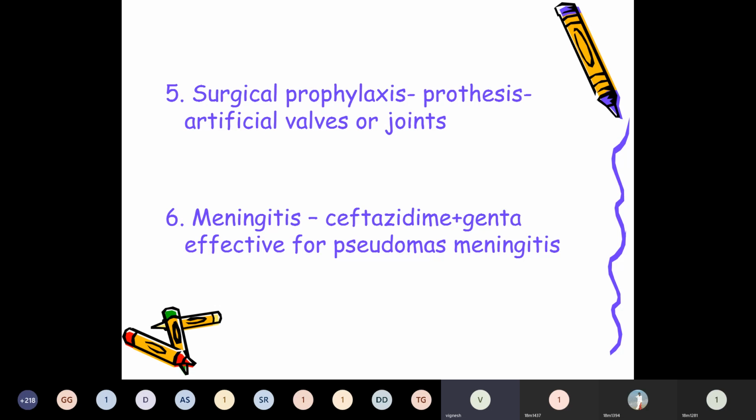It can be combined with ampicillin or vancomycin. Ceftazidime plus gentamicin is the most effective therapy for Pseudomonas meningitis. It is a very important use, meningitis. So it is used for optimal therapy of pyogenic meningitis, if they require bactericidal activity and high concentration in the CSF. Ceftazidime plus gentamicin is the most effective therapy for Pseudomonas meningitis.